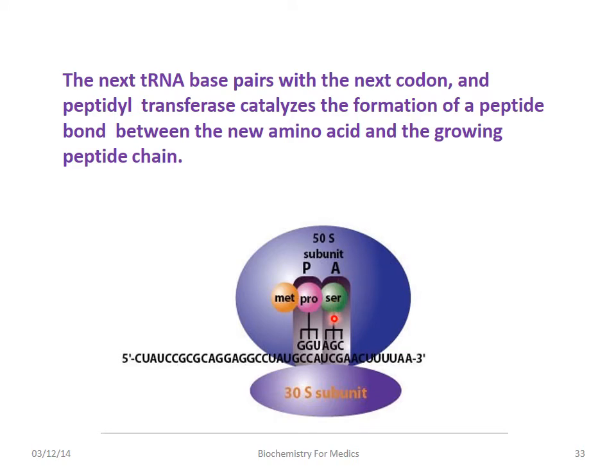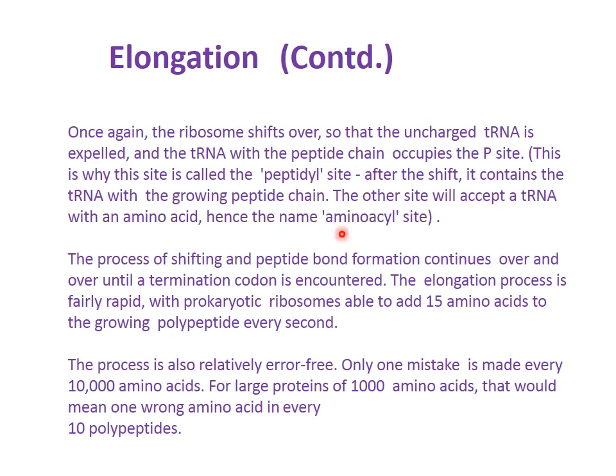Now you see here is serine. The third amino acid, serine, has attached to the A site. Again a peptidyl transferase will synthesize a peptide bond. This serine will transfer to the P site, and again the A site will be free for an amino acid. In this way it continues. The process of shifting and peptide bond formation continues over and over till a termination codon is encountered. The elongation process is fairly rapid.